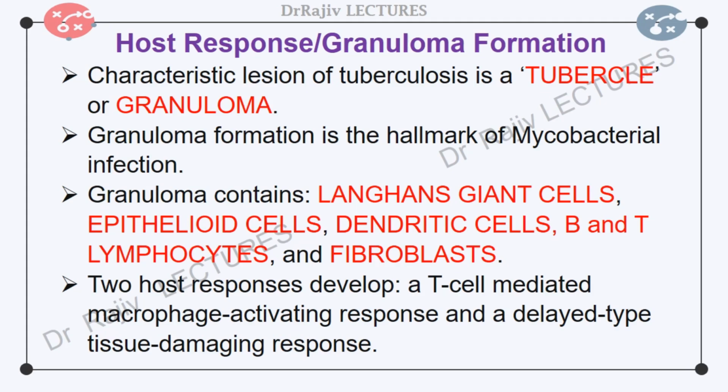Due to the development of a specific immunity and the accumulation of large numbers of activated macrophages at the site of the primary lesion, granulomatous lesions, or tubercles, or granulomas are formed. At this point, some lesions may heal by fibrosis with subsequent calcification, whereas inflammation and necrosis occur in other lesions.